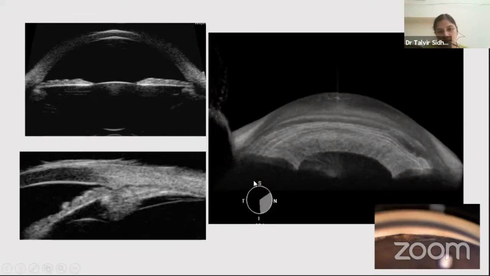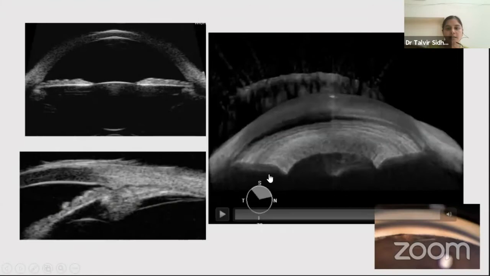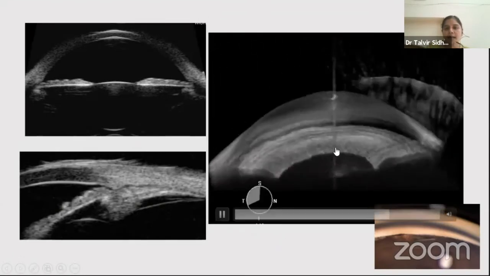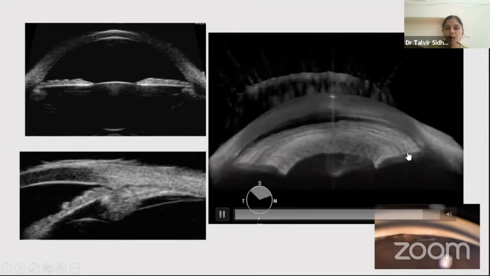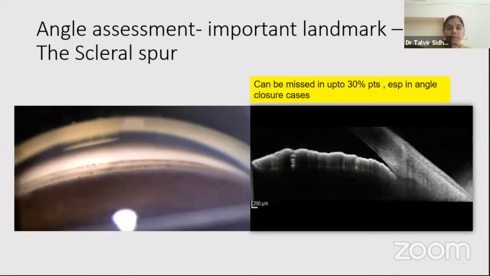On the right hand side is a video. This is a video of the KS1 OCT, which is a 360-degree angle viewing OCT that we have nowadays. This is a patient where there was a dip in the angle structures, and when we did gonioscopy, there was a foreign body lodged in the angle because the patient had a hammer chisel injury. So gonioscopy helps us to view the angle directly, and we are able to see all the pathologies inside the angle.